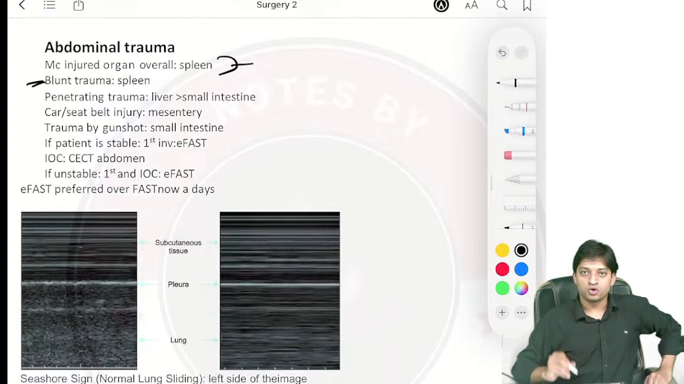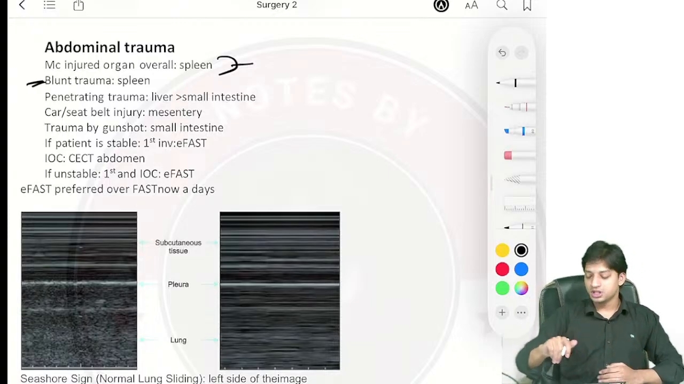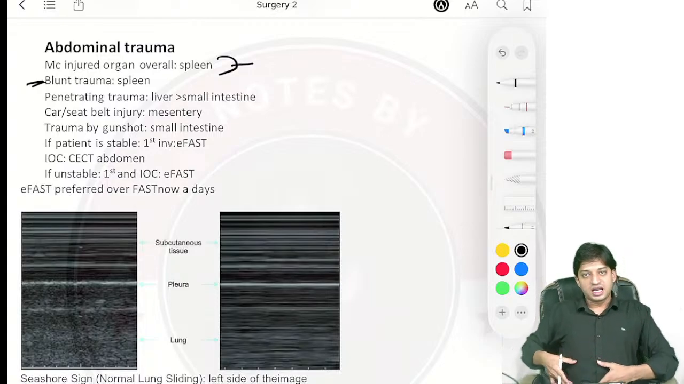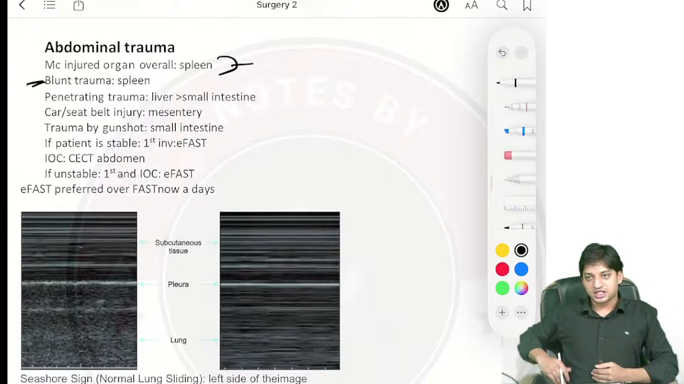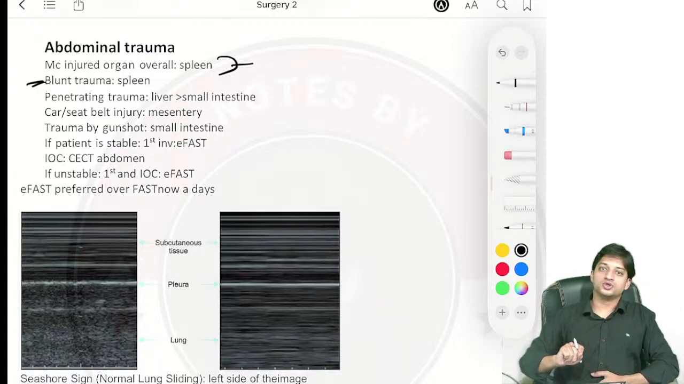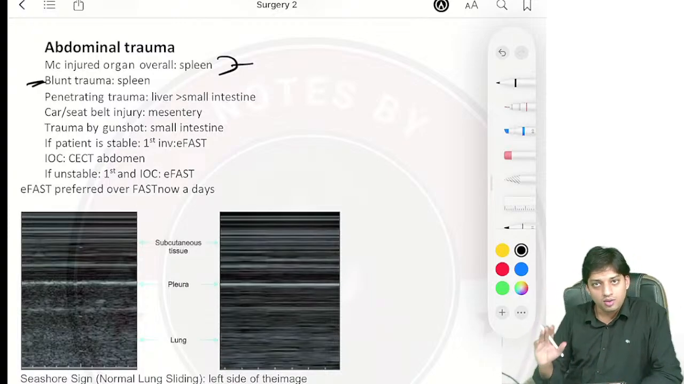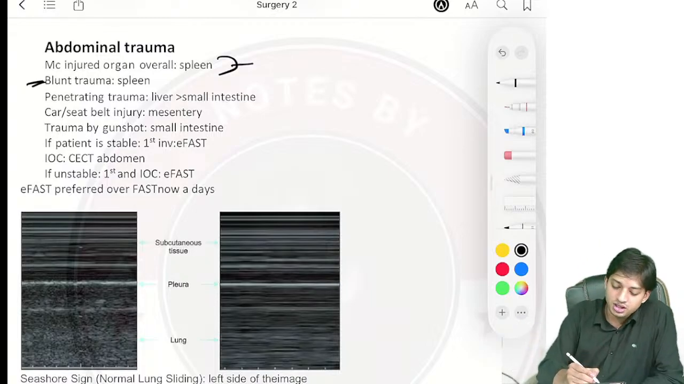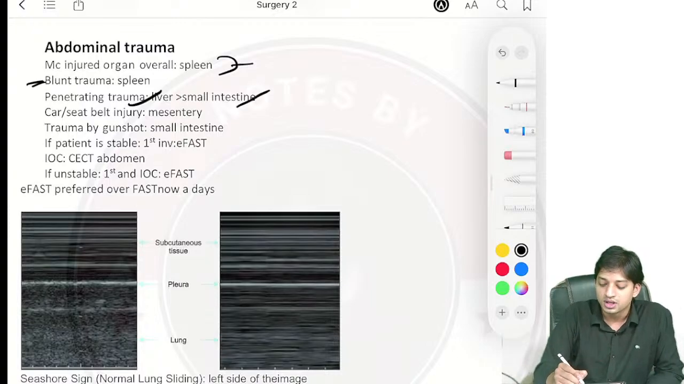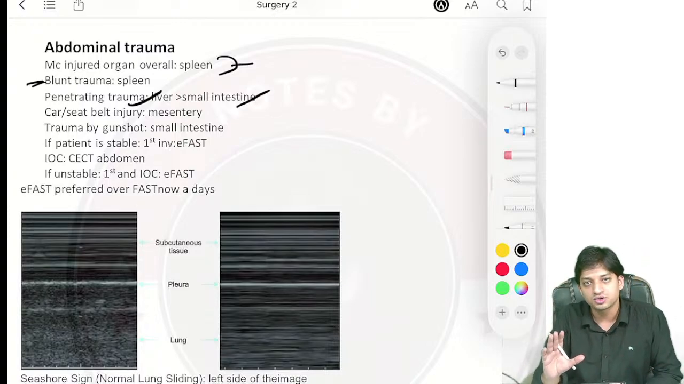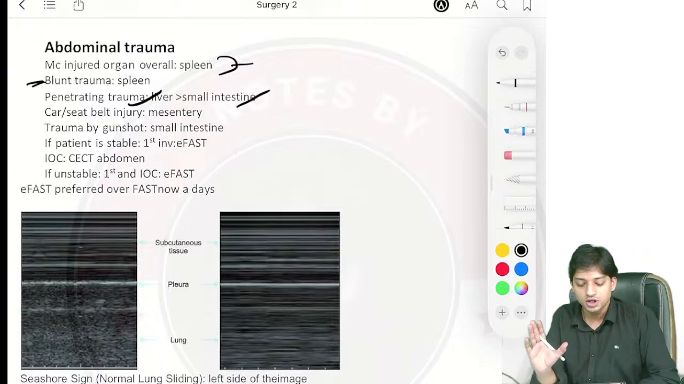Now, one more thing. In penetrating injury, you already know liver is a large organ, right? Present here on the right side, covering the anterior aspect. So whenever there is penetrating injury, the most common organ to be damaged will be liver, right? Second most common, if they ask you, is generally small intestine. If liver is not in the option, then you can tick small intestine.